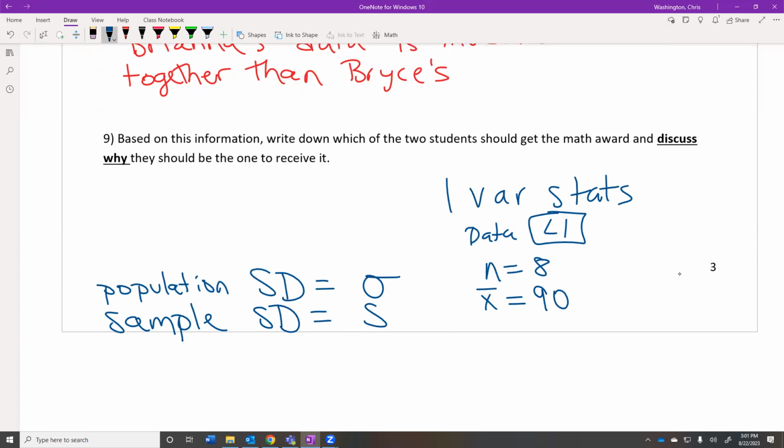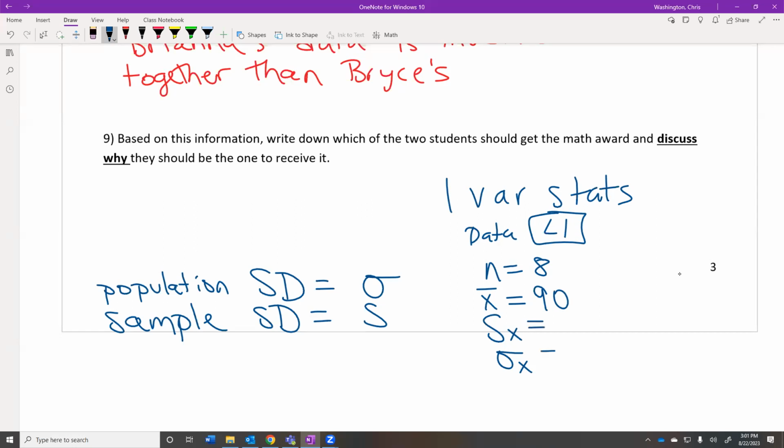S comes next? So Sx, and then this little symbol I drew. It looks like a cursive o or something, but it's actually a lowercase sigma, which is a Greek letter. And in our notes, when we talked about parameters and statistics, we said parameters are going to be identified with a Greek letter, and statistics, those about a sample, will be identified by an English letter, from the Phoenician alphabet.